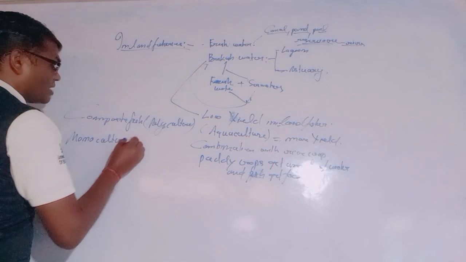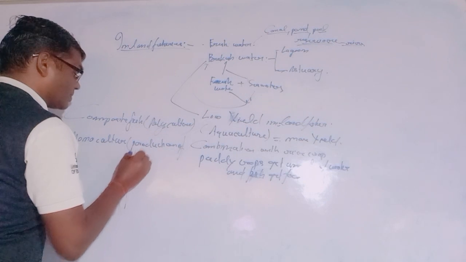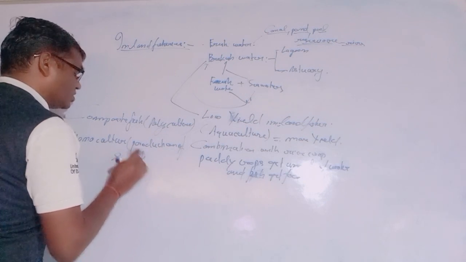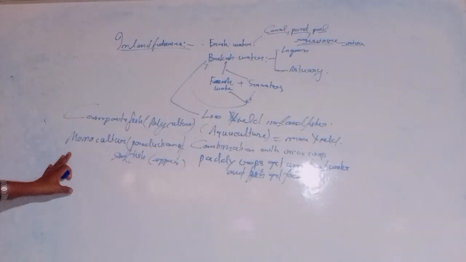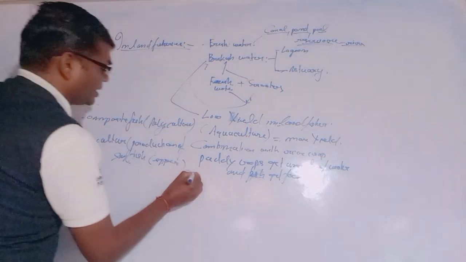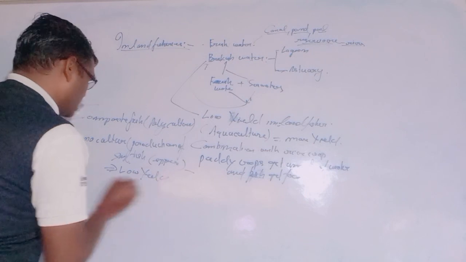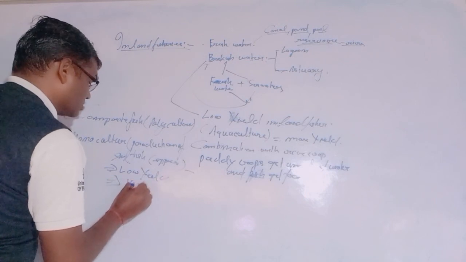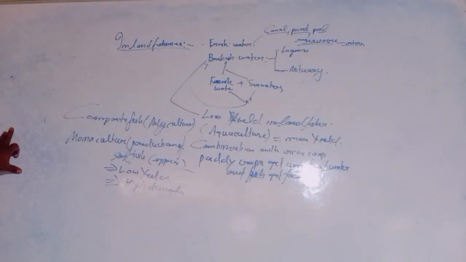Monoculture means the production of fish of a single species. Single species culture gives a low yield while the demand is high. So these types of culture give high demand and low yield.